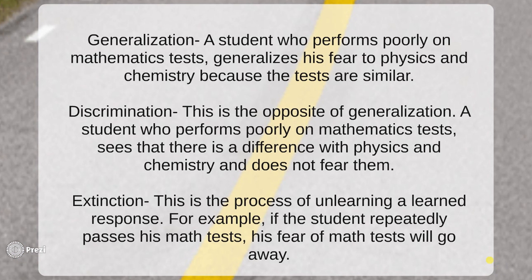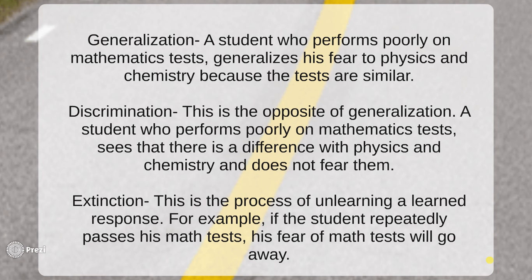Now, generalization. This is when a student who performs poorly on a math test generalizes that fear to physics and chemistry because the tests are similar. When he's scared of one, he's scared of the other because he thinks he's going to perform poorly on all of them. Then there's discrimination, which is the opposite of generalization.